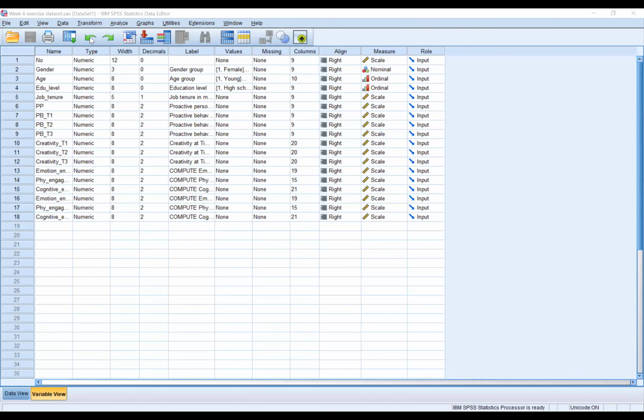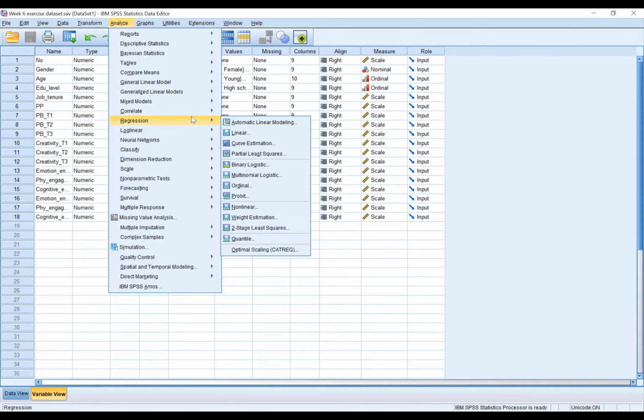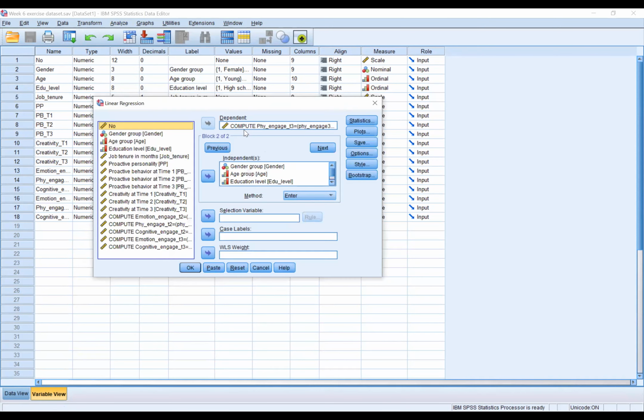For the analysis, first, we click on Analyze, Regression, and Linear. The dependent variable is cognitive engagement, so we put it here under the dependent.